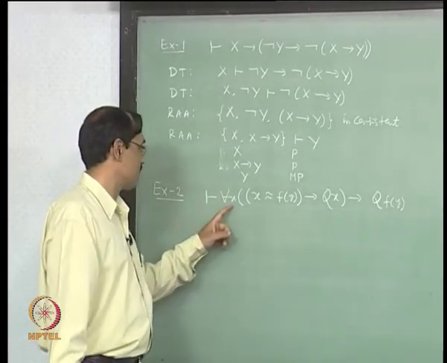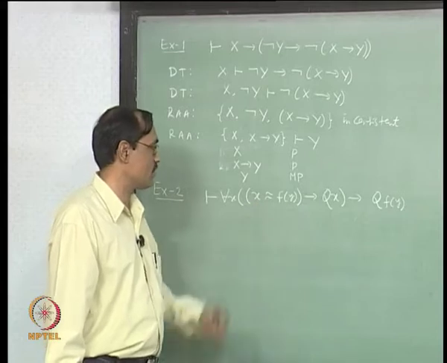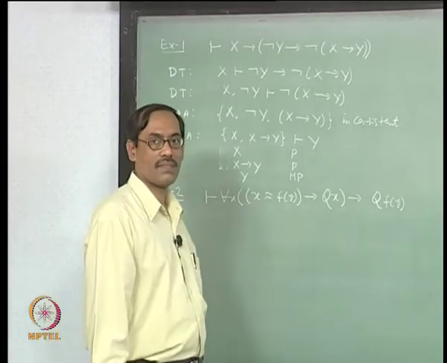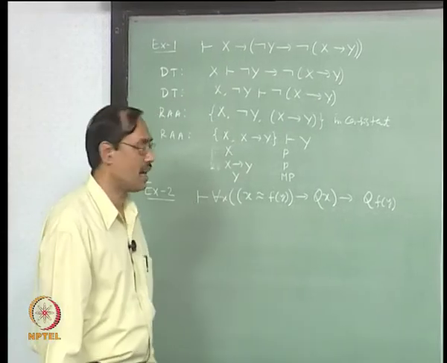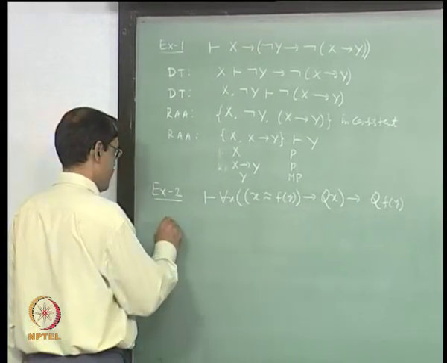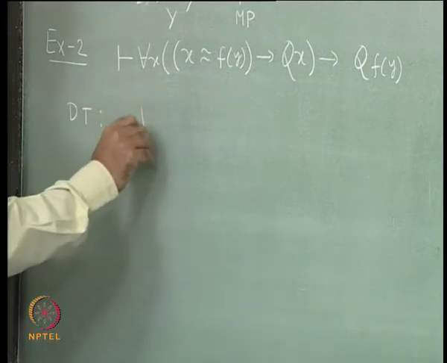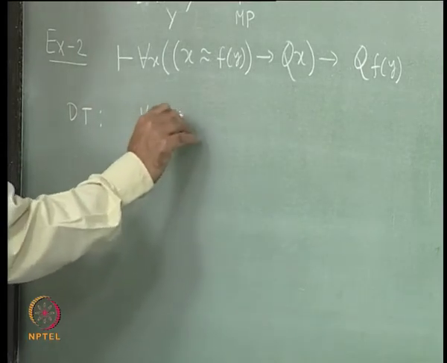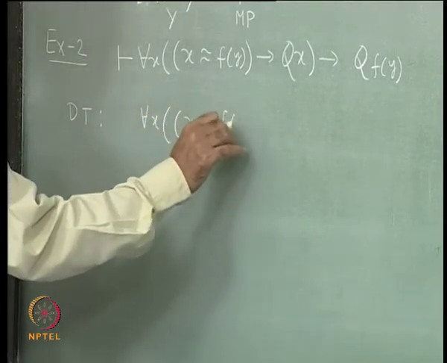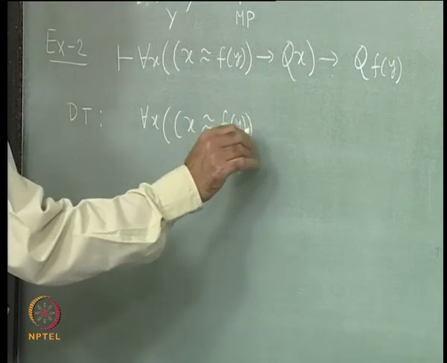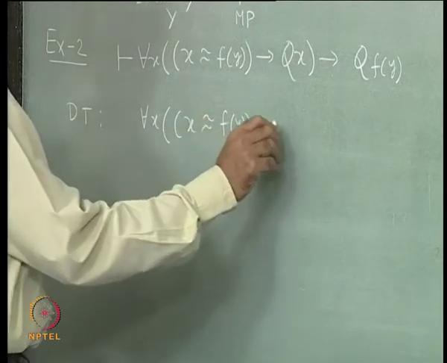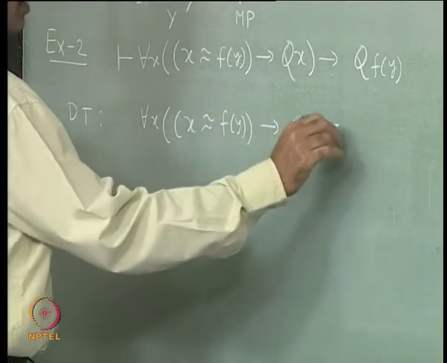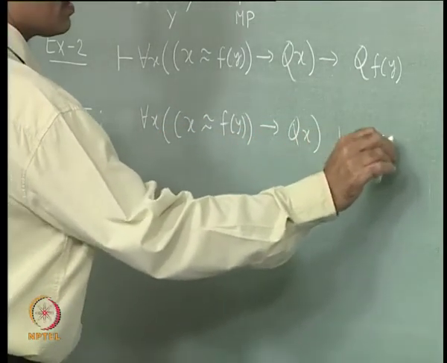Here we have for each x, x equal to f of y implies q x, then we show that q of f of y. Again the deduction theorem might be handy. So, by the deduction theorem we just show that for each x, x equal to f of y implies q x, entails q of f of y.